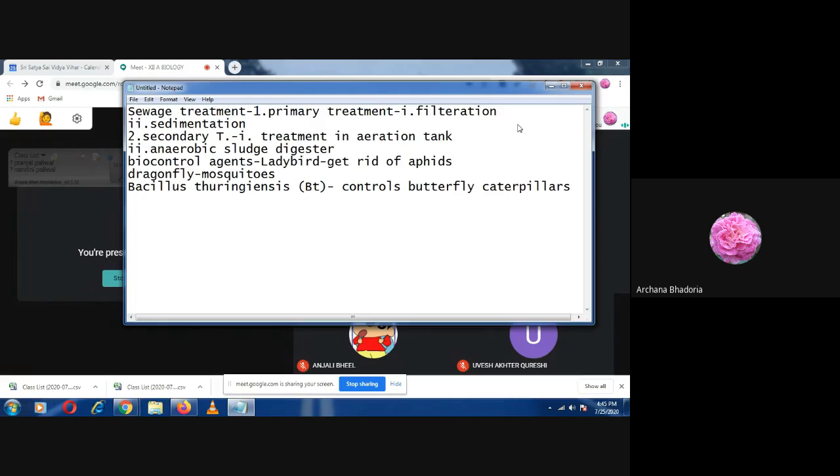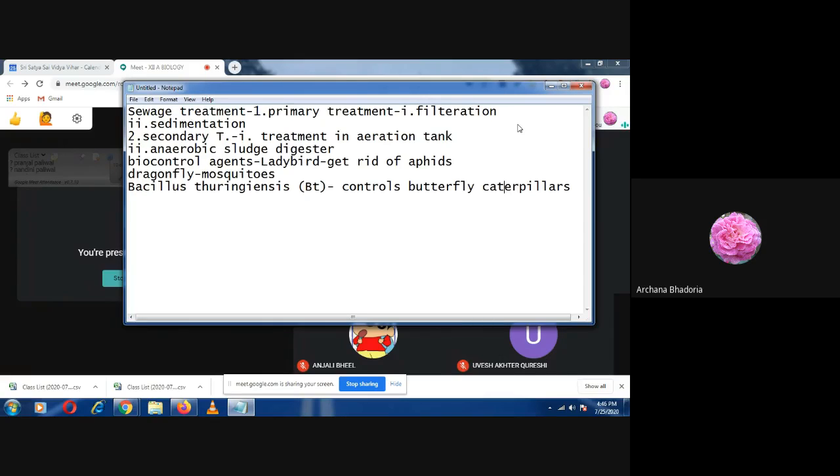That toxic substance becomes active in the caterpillar's gut. That is, after reaching the alimentary canal of the caterpillar, this toxin, that is a poison, becomes active and it makes pores in the gut of the caterpillar. And in this way the caterpillar dies.